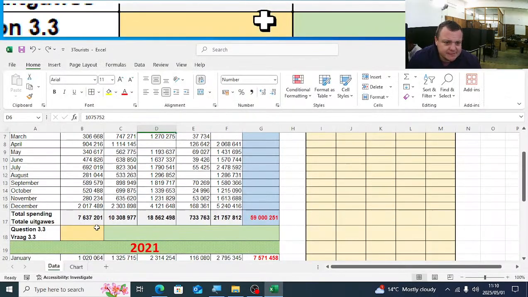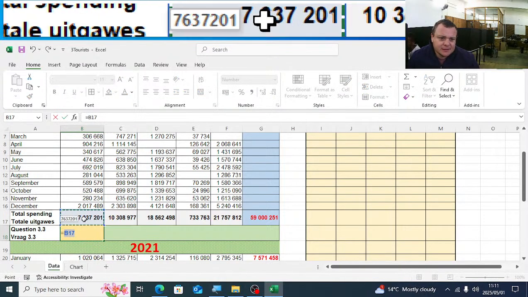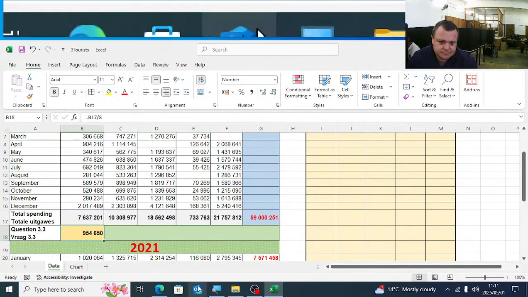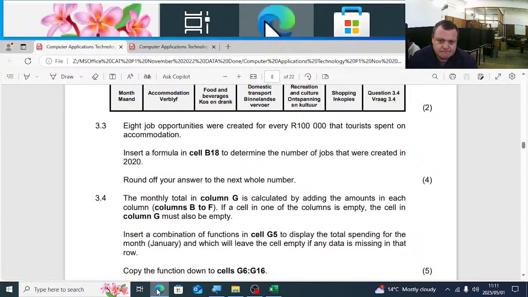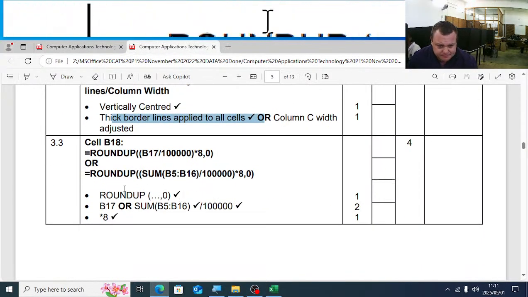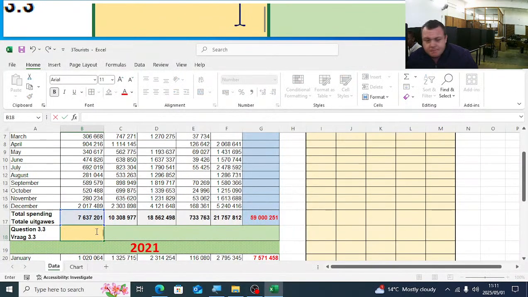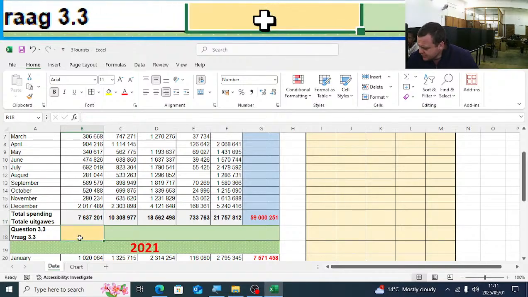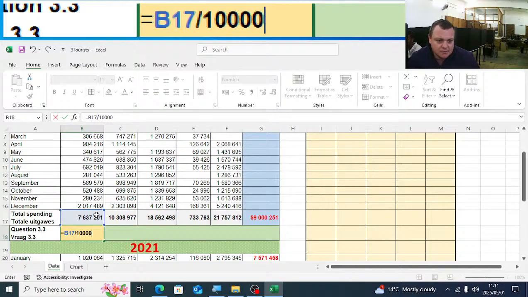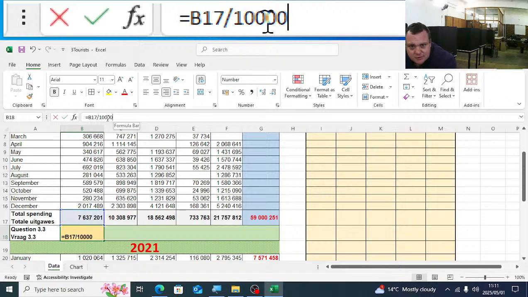So in B18, what we need to do is say B17 divided by 8. Yeah, sorry, it's the other way around, 3.3. It must be divided by 100,000. Sorry, it's going to be that amount divided by 100,000, because then it is 8 jobs created for each 100,000.